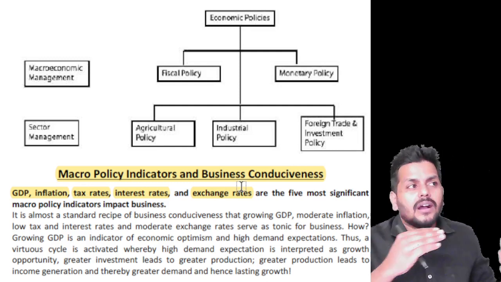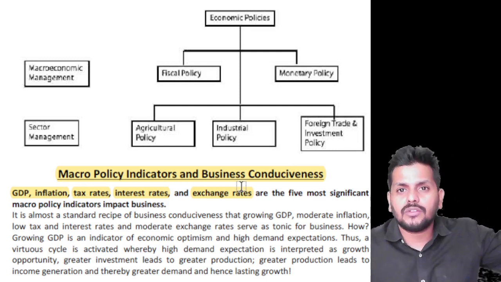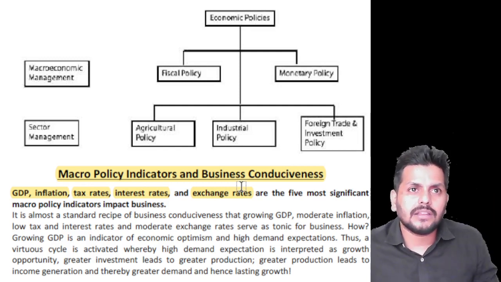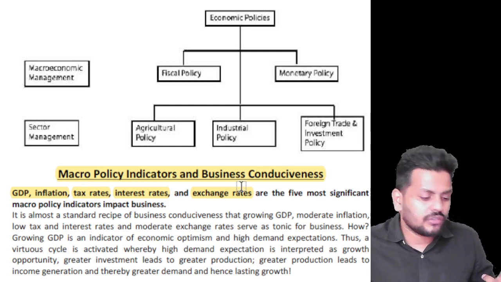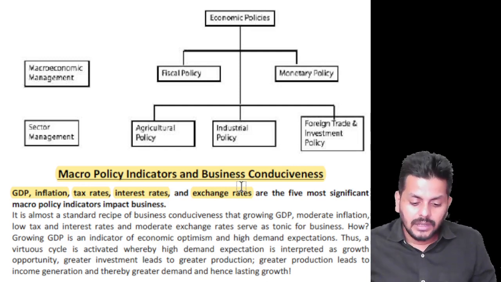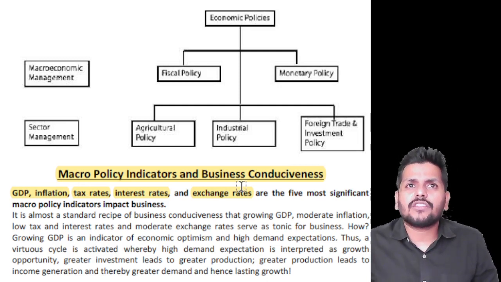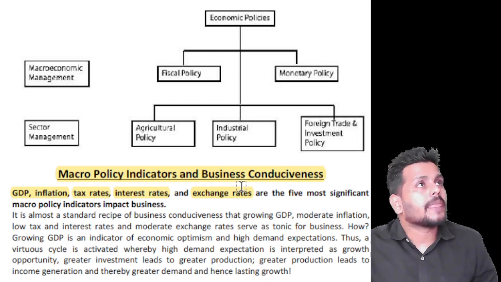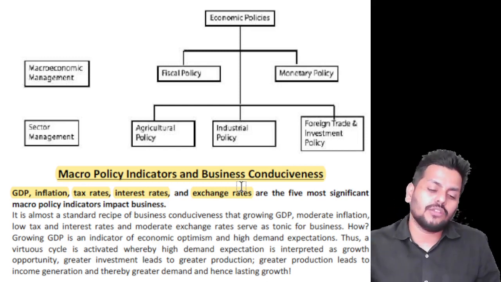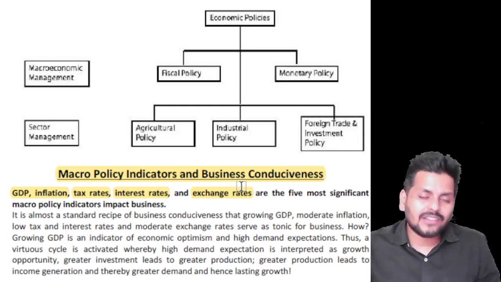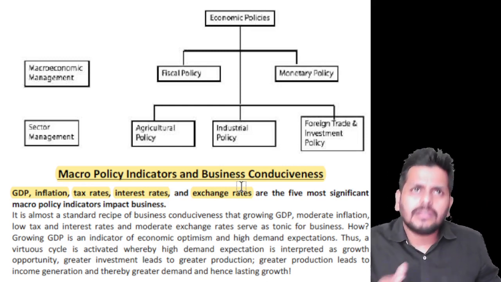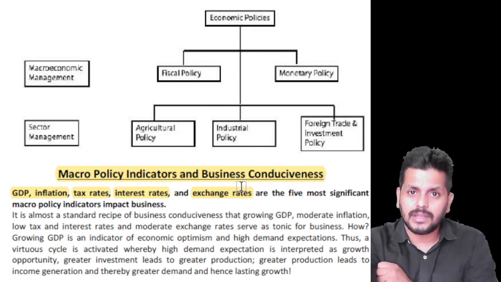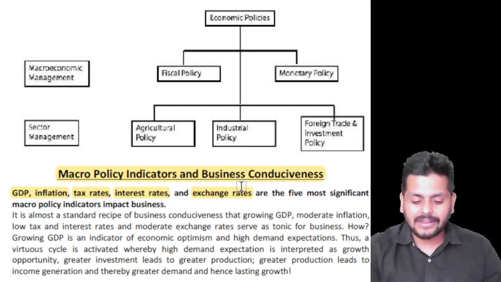Controlled inflation should be there. It is an indicator saying that we are moving towards a better earning ability, but too much inflation is again dangerous. So inflation is to be in a controlled manner. Tax rates: overtaxing the citizens of a country is a problem, and not collecting taxes at all is also a problem. So tax rates are to be kept in a decent manner. Not altering tax rates every now and then will give you a stable tax structure.